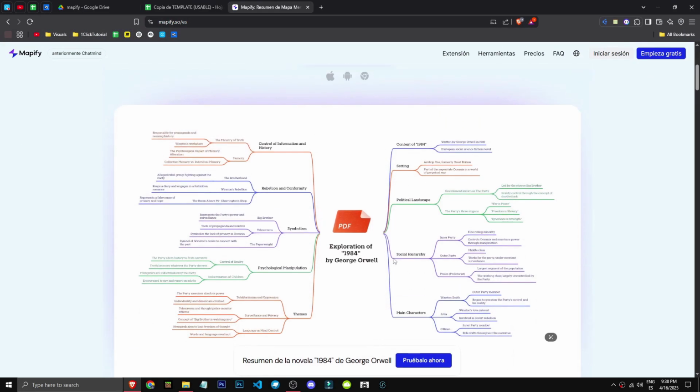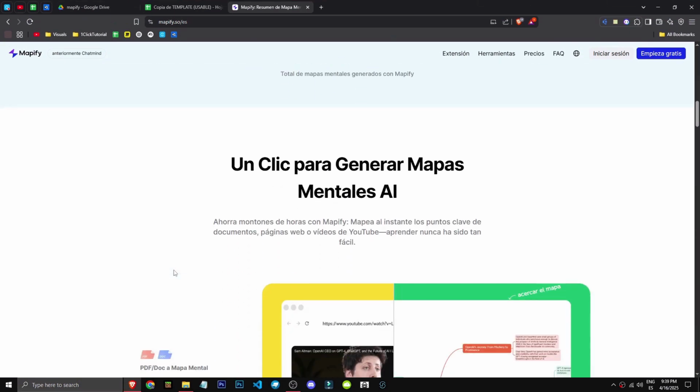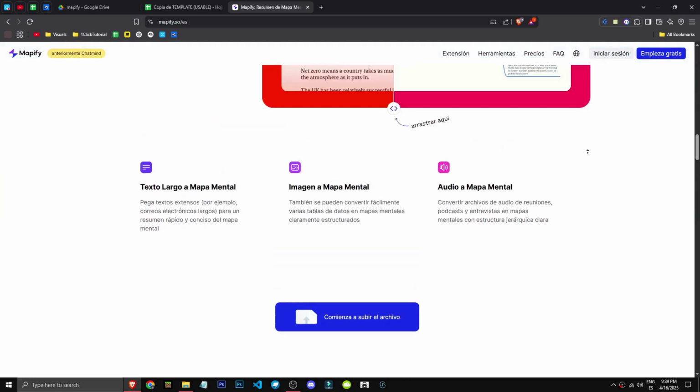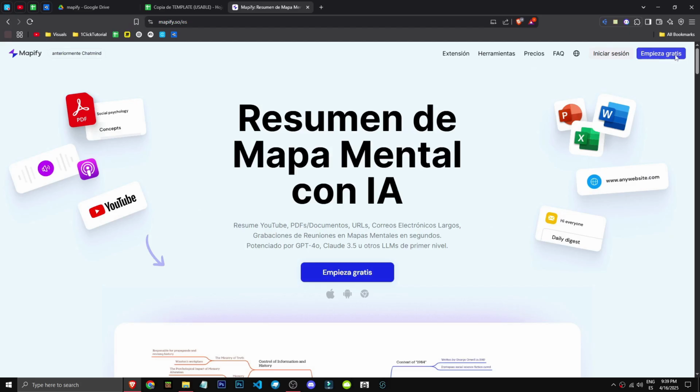They show an example of uploading a file like George Orwell's 1984. It creates a mind map with info on the story, symbolism, psychological manipulation, etc. Apparently over 10 million mind maps have been generated. To use this tool, there's an extension to instantly convert web content into mind map. We can start for free.